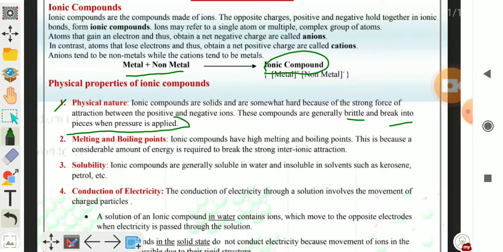Second property is melting and boiling point. Ionic compounds have high melting and boiling points. Melting and boiling points कैसे होते हैं बच्चों? High melting and boiling points. This is because a considerable amount of energy is required to break the strong inter-ionic attraction.